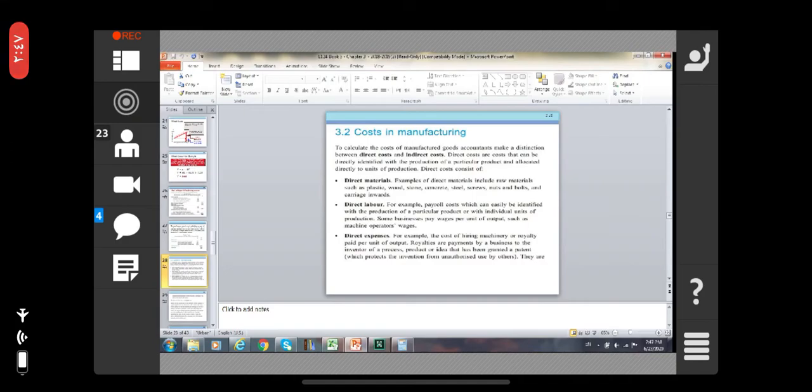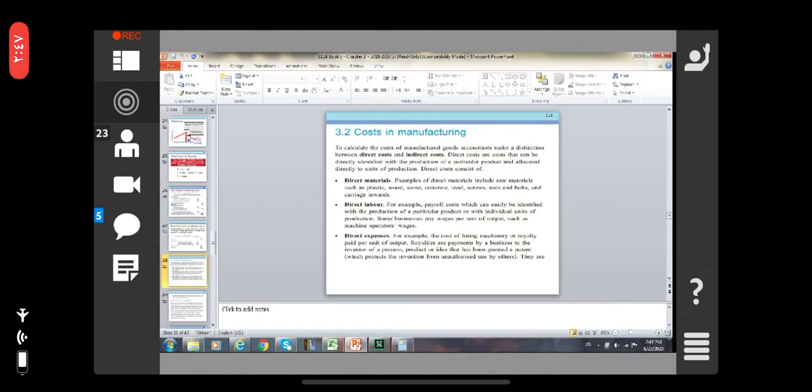Yes, the cost in manufacturing. To calculate the cost of manufactured goods, accountants make a distinction between the direct cost and indirect cost. Direct cost can be directly identified with the production of the particular products and allocated directly to the units of production. Direct cost consists of direct materials, direct labor, direct expenses.